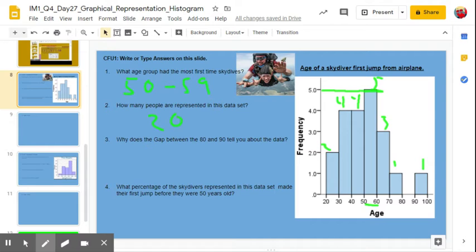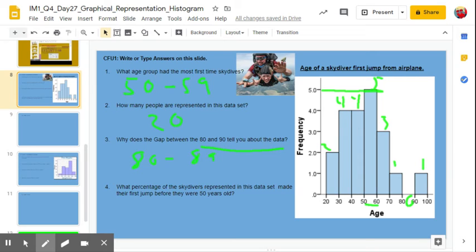All right. What does the gap between the 80 and the 90 tell you about the data set? Well, you notice I skipped that one. Well, that's because it's 0, right? That tells us that no one between the ages of 80 and 89 jumped out of a plane for the first time, okay? And we also know in this data set that no one under 20 years of age jumped out of a plane for the first time. So there's no one under 20, and there's no one between the ages of 80 and 89.